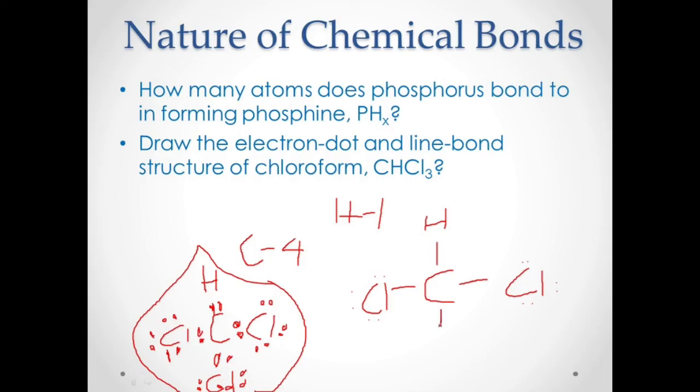So this is very important, that you write the lone pairs. You will know later on that it's very important. So this is now the line bond structure for chloroform. Then you're done.